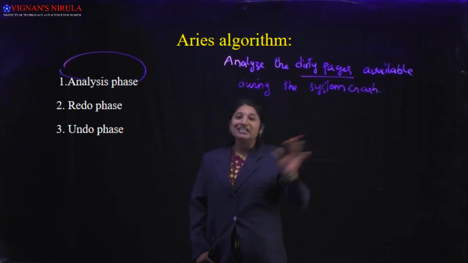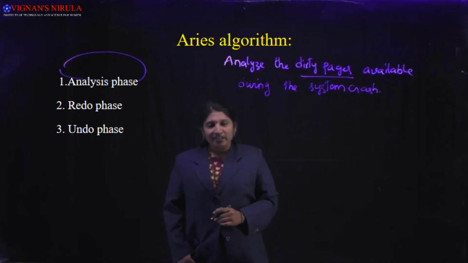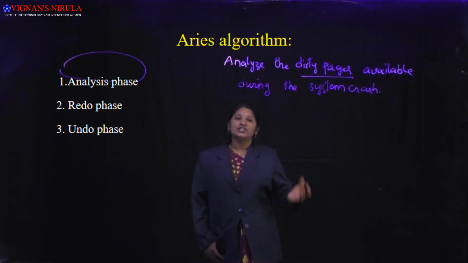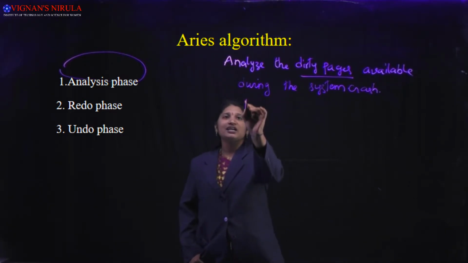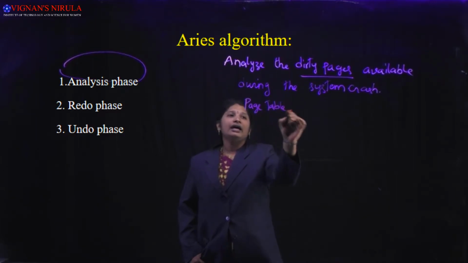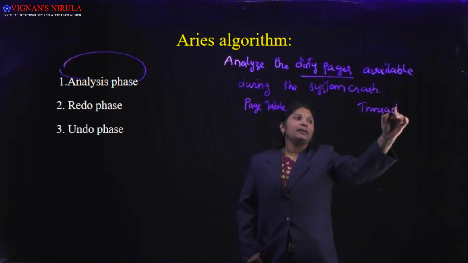In order to understand the meaning of dirty pages, let us discuss 2 other important data structures that can be used in doing the transaction recovery. The data structures are page table and transaction table.